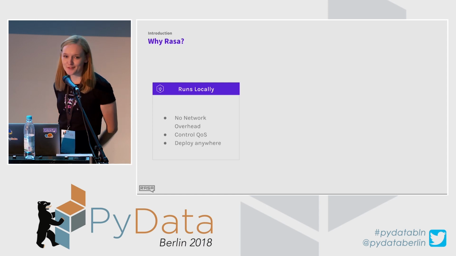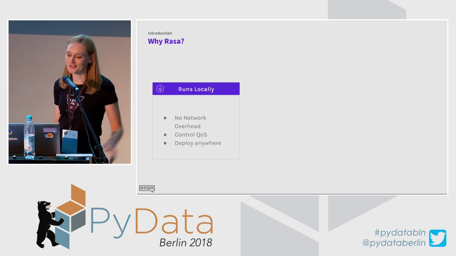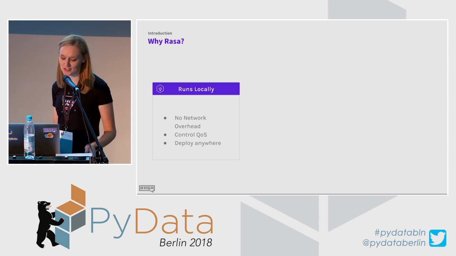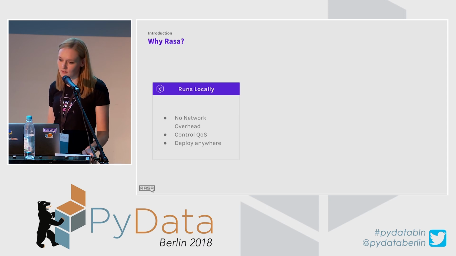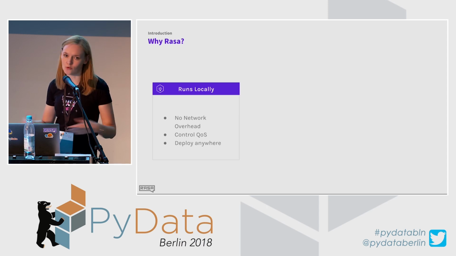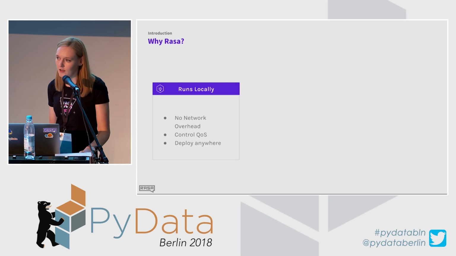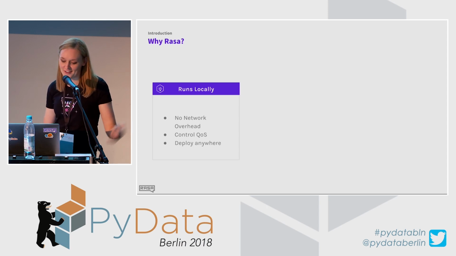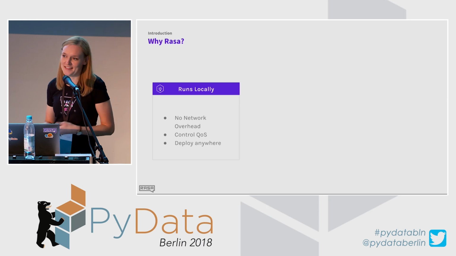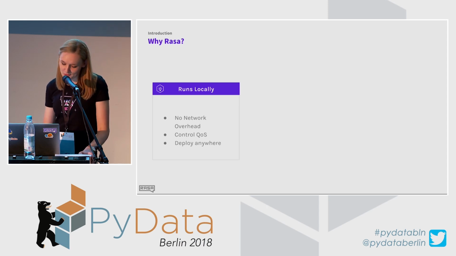So why would you use Rasa and not some kind of hosted solution such as Dialogflow? First of all, Rasa runs locally, and you can build chatbots that run on your local machine, and you don't have to host them on a specific platform. If you prefer, you can host your chatbots on the cloud, on your preferred server, or basically wherever you want. There are no restrictions for that.